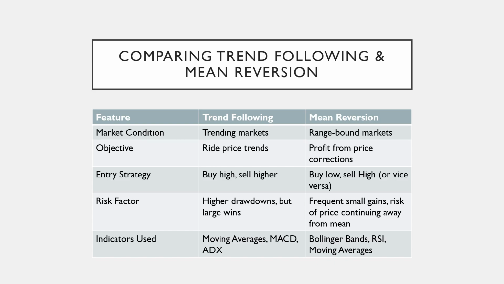While trend following can lead to higher drawdowns but large wins, mean reversion focuses on frequent small gains, but carries the risk of prices moving further from the mean. Traders use different indicators for each, such as moving averages, MACD, and ADX for trend following, and Bollinger Bands, RSI, and moving averages for mean reversion.